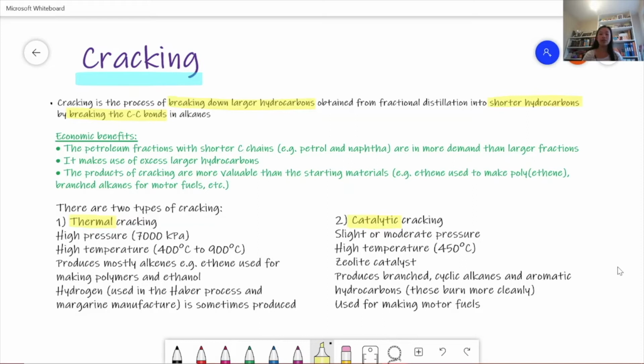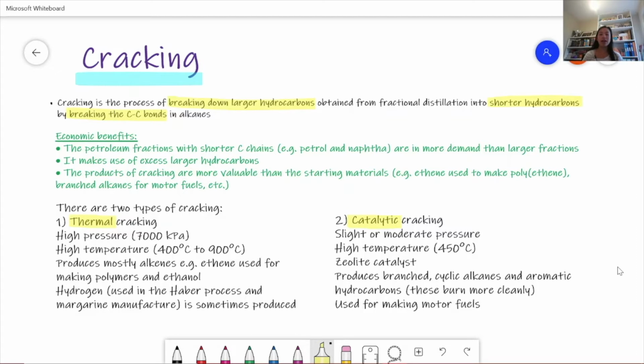There are two types of cracking, and you need to know the difference between the two and all of the different things which are different about them. We're first going to go through thermal cracking. Thermal cracking takes place at a very high pressure, around 7,000 kilopascals, and a very high temperature, 400 to 900 degrees Celsius. It produces mostly alkenes, for example ethene, which we use to make polyethylene, a polymer, so ethene is the monomer. It also produces hydrogen sometimes, which we use in the Haber process to produce ammonia, and hydrogen can also be used to manufacture margarine.